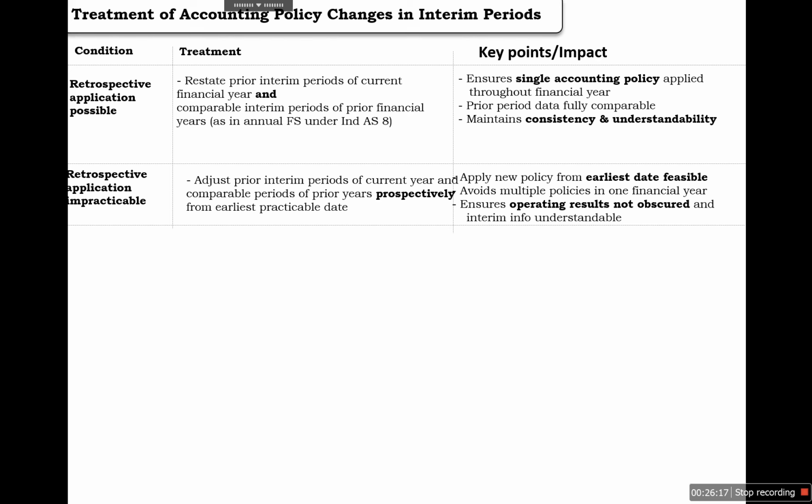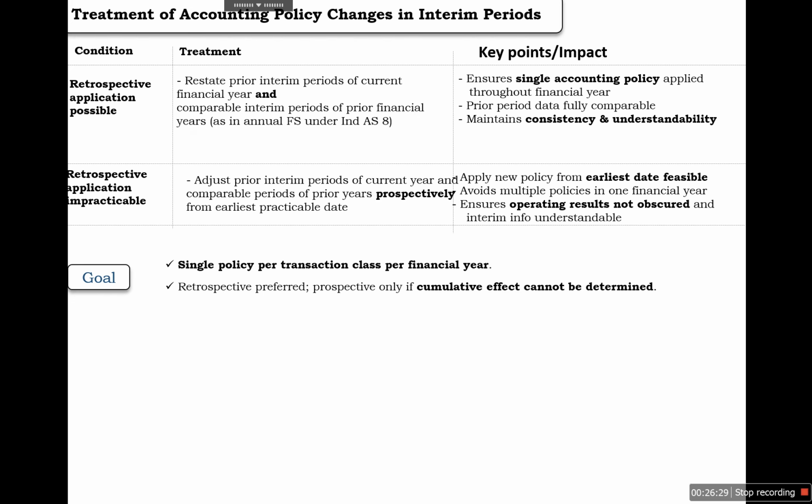The purpose of this goal is a single policy per transaction class per financial year. Retrospective effect is preferred, and prospective only if the cumulative effect cannot be determined. We need to avoid interim allocation issues and ensure comparability and clarity. This is the total purpose of the treatment of accounting policy change in the interim period.